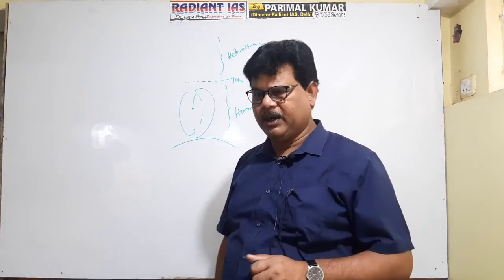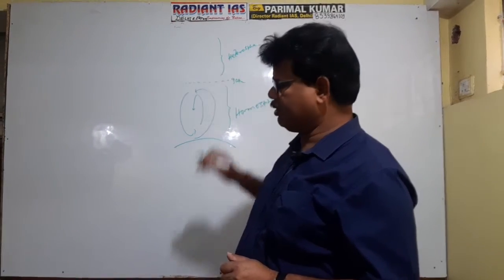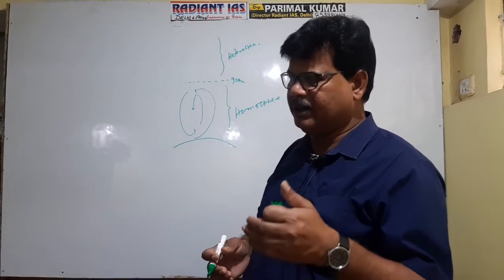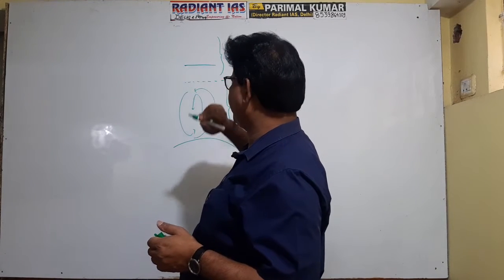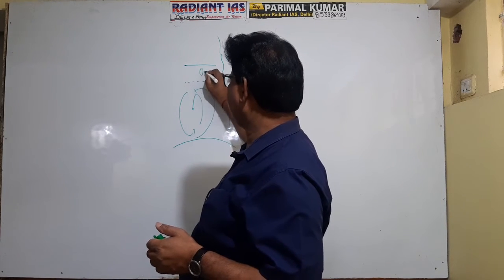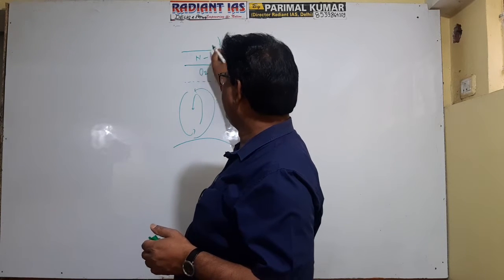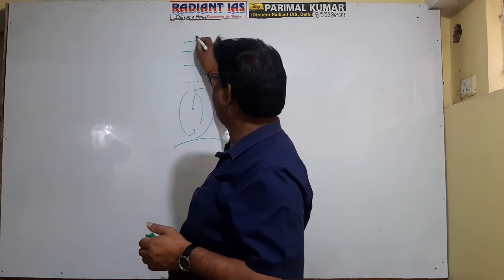But above 90 kilometers from the surface, this proportion is not maintained. In different layers, there is a dominance of different gases. For example, in the lower part of the atmosphere there is a dominance of oxygen, in the layer above there is a dominance of nitrogen, then a dominance of helium, and finally a dominance of hydrogen.